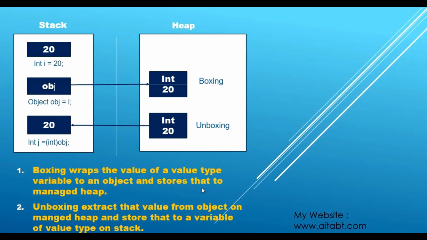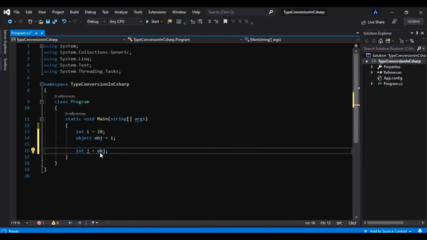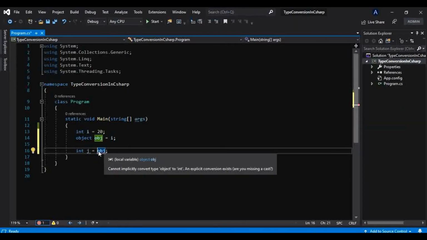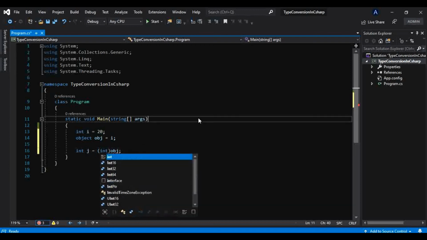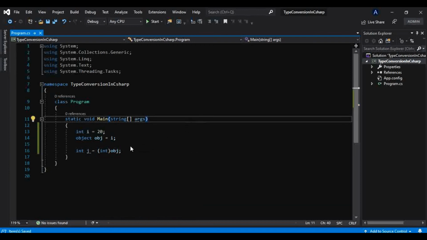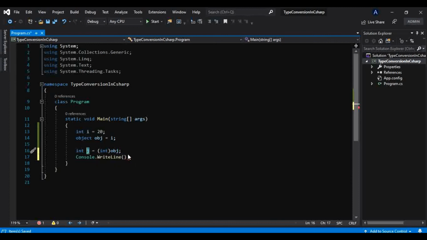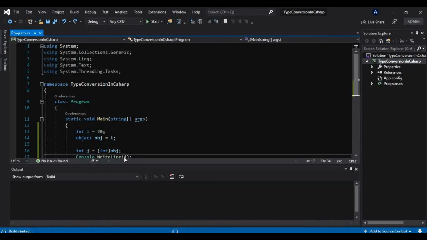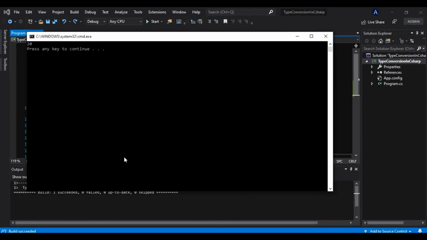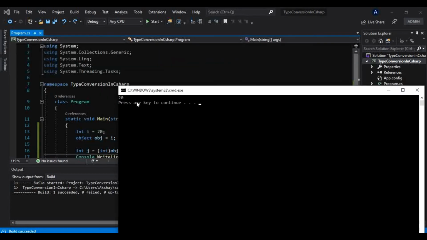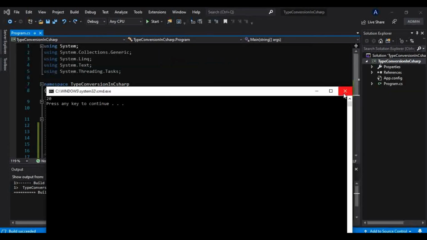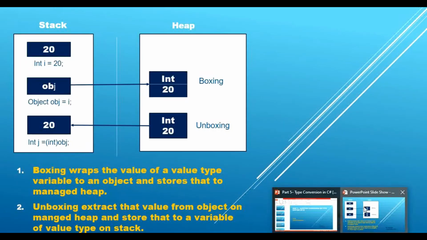So that we will see in action. Now we know this is throwing an error. If you explicitly cast that to int, then that red squiggly error will be gone. And now if you try to show that to the console, we can do that. Console.WriteLine, and if you print that j here, it will not give us any error. If you try to run, it is showing that 20 as an output. So this is what boxing and unboxing is in C#.